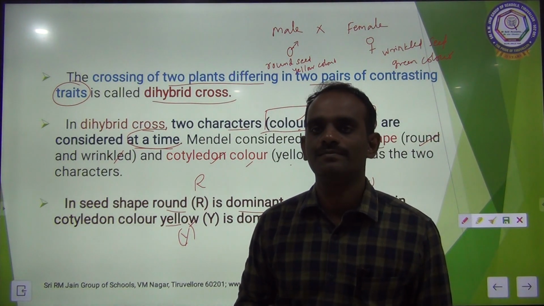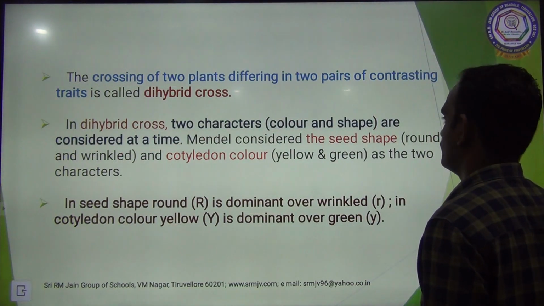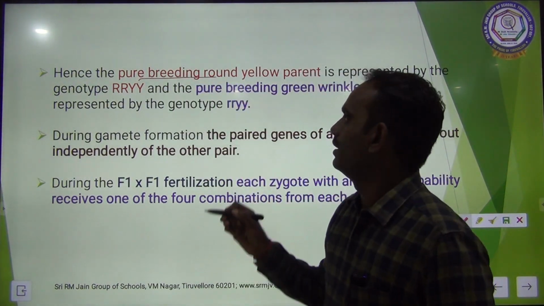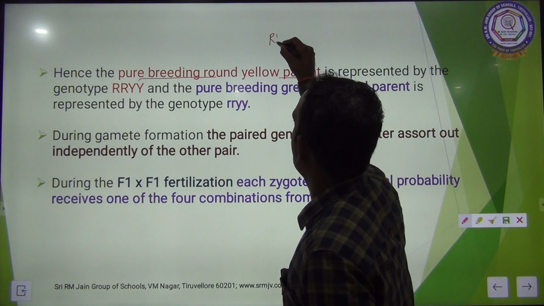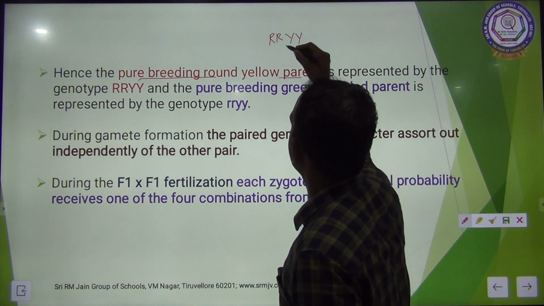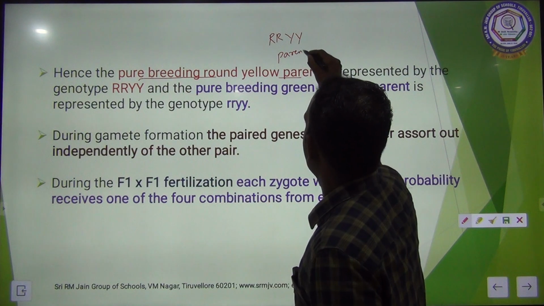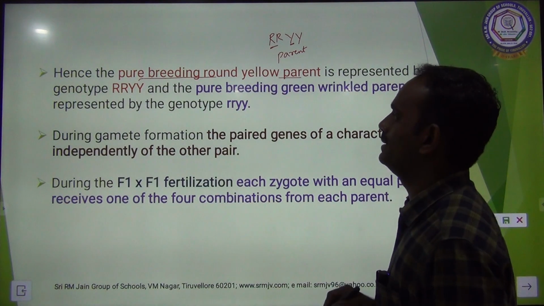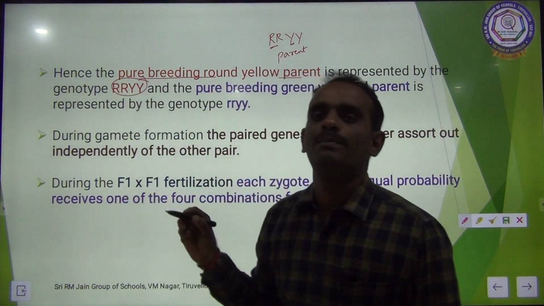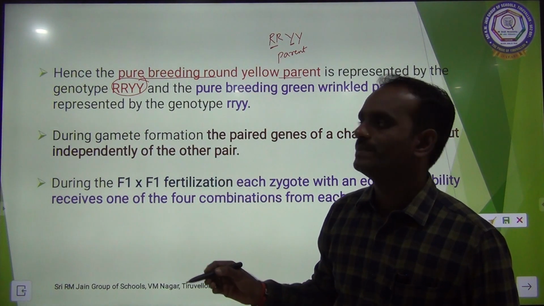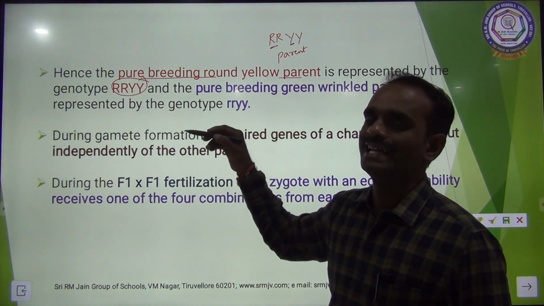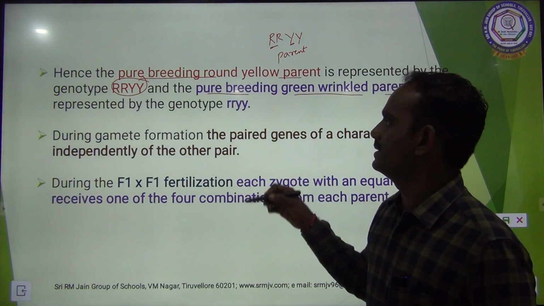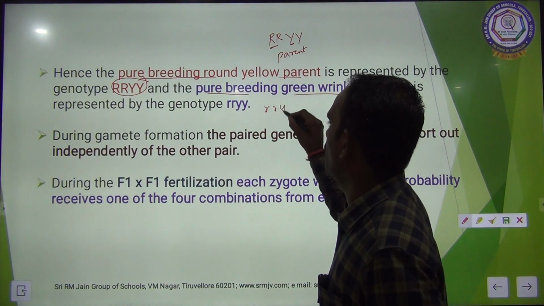Are you getting my point, children? Yes. Hence, the pure breeding round yellow parent is represented by the genotype capital R, capital R, capital Y, capital Y. So this is a genotype, a genetic expression, and the pure breeding green wrinkle parent is represented by the genotype small r, small r, small y, small y.